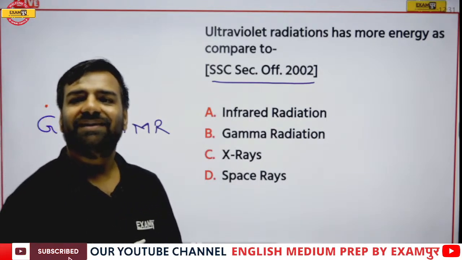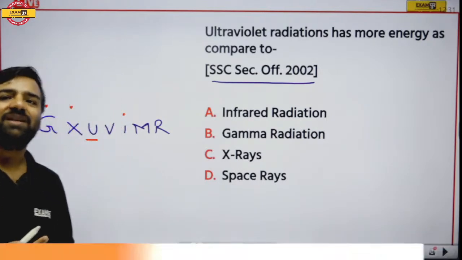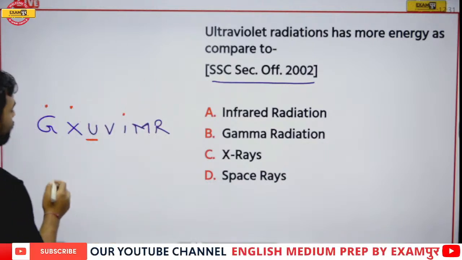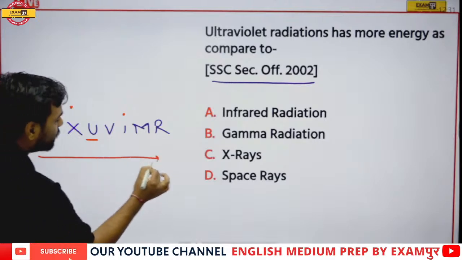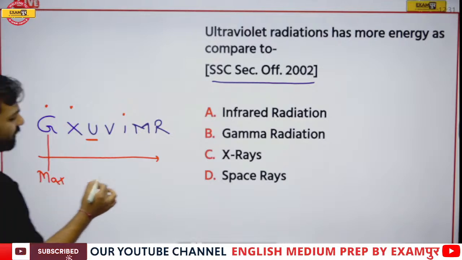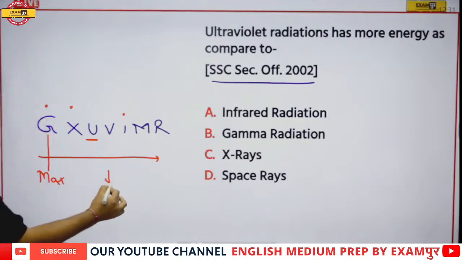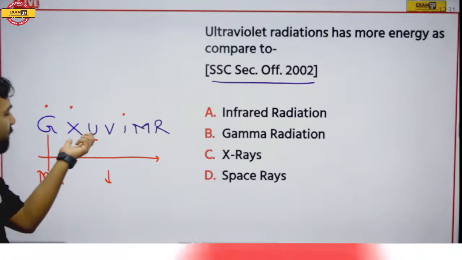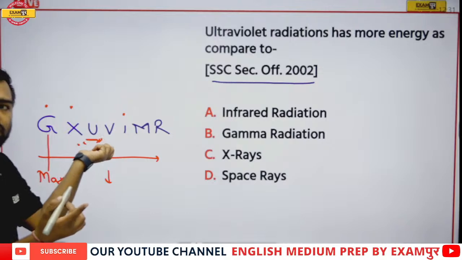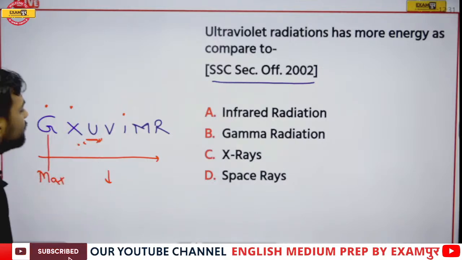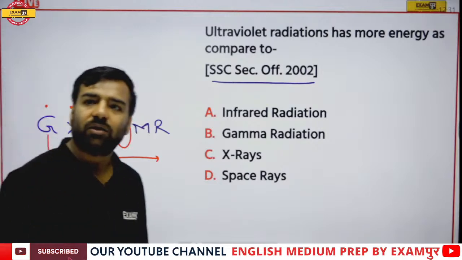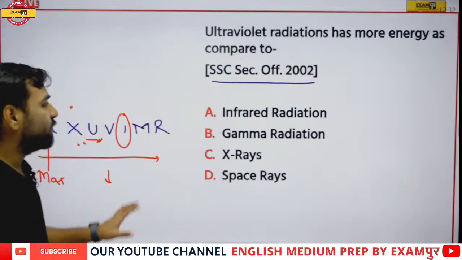So Jagdishwan, you noted it down, right? If I talk about the radiation which has more energy, we were aware that gamma has the maximum energy. So if I move forward, it will keep on decreasing. Here, if I compare this ultraviolet ray, the question asks it has more energy in comparison to what? So this ultraviolet ray obviously has more energy in comparison to infrared radiation. Got my point? Yes, great. I guess you understood this point.